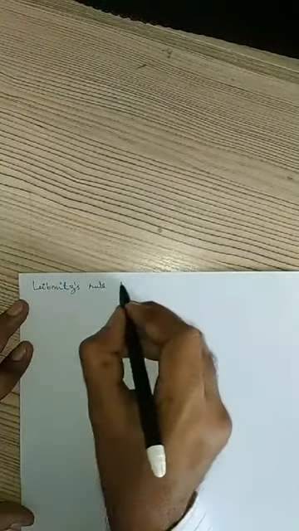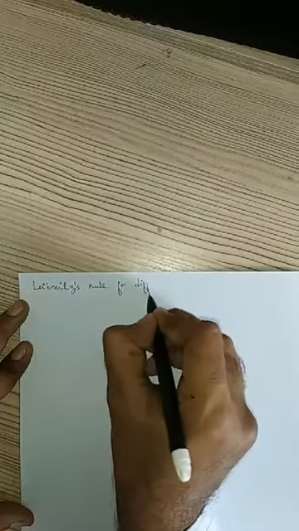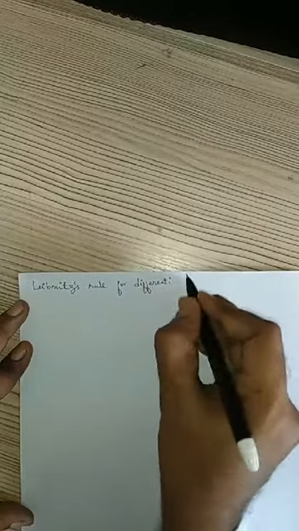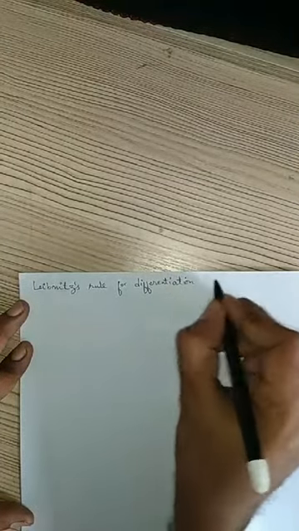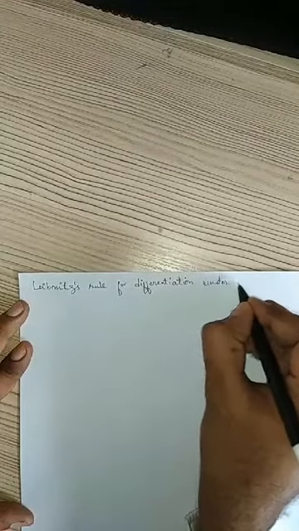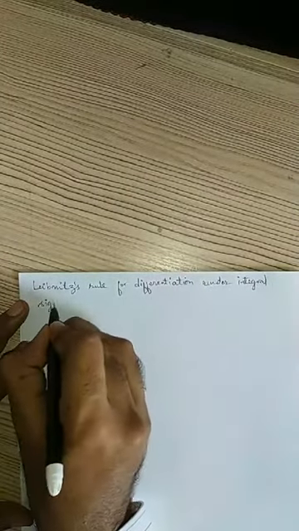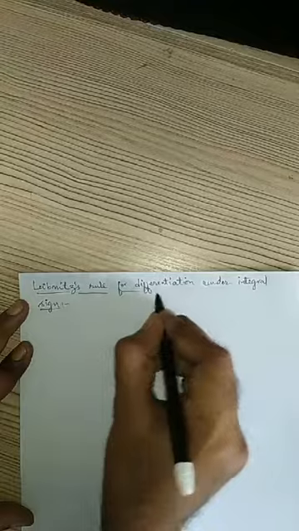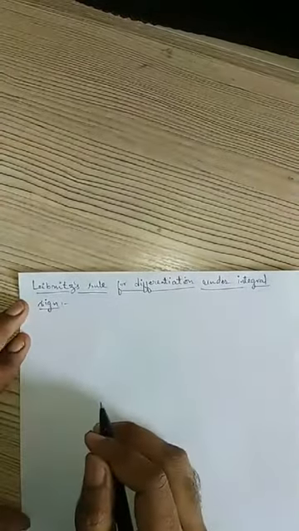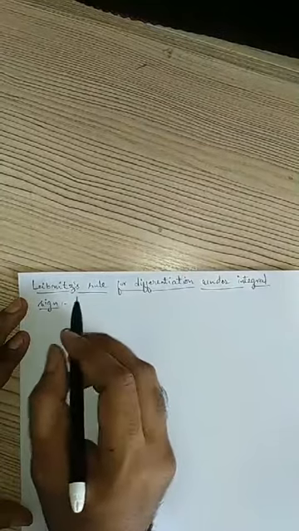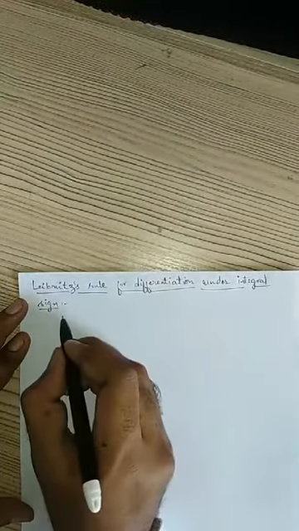To see multiplication by t, we have a rule called the Leibniz rule for differentiation under integral sign. How are we going to differentiate under the integral sign? That was given by Leibniz, so it is called the Leibniz rule for differentiation under integral sign.